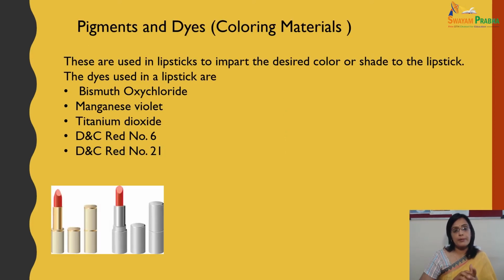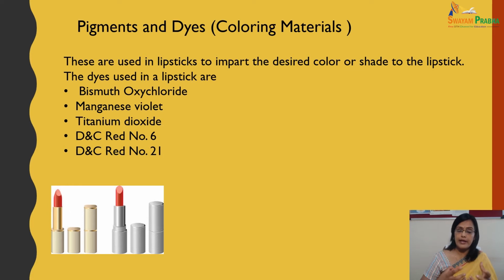Again, very important: pigments and dyes. These are used in the lipstick to impart the desired color or shade, because lipstick is all about color. Women of all age groups use lipstick to apply different colors to their lips.